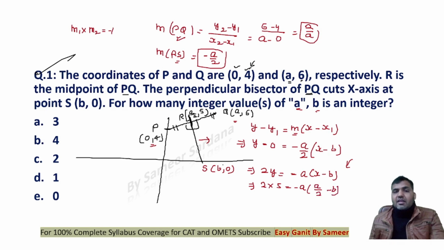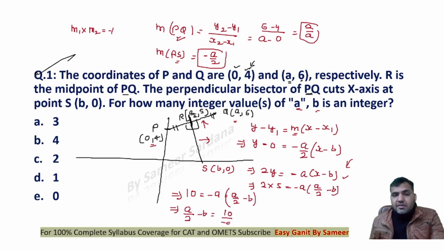You can see that the point R lies on this line, so I got an equation, which I can write as 10 is equal to minus A times A upon 2 minus B. So A upon 2 minus B will be equal to 10 upon minus A, or I can say that B is equal to A upon 2 plus 10 upon A.